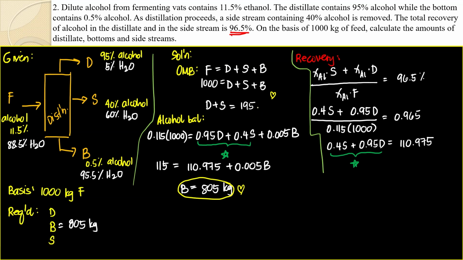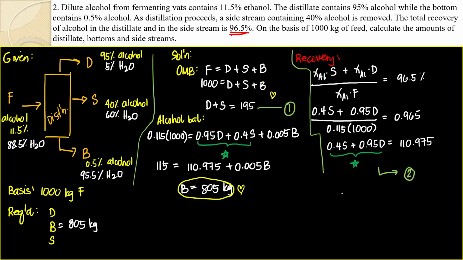I can say this is equation number one. And then where can I get equation number two? Here. Diba yung may D and S din? Let's just say this is equation number two.